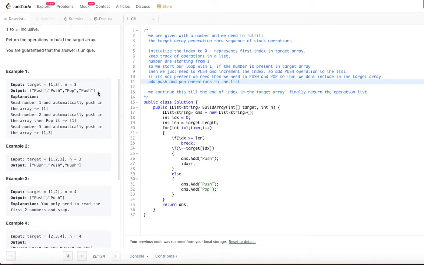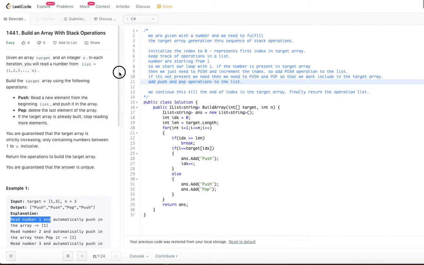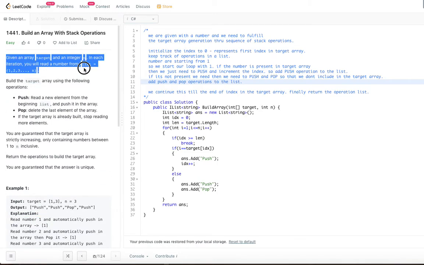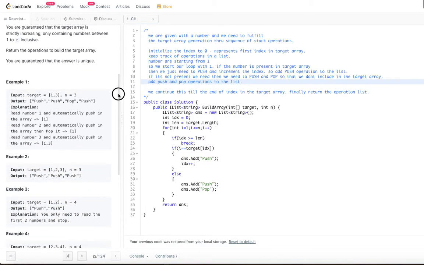So what is that push operation? Push is we have to read the number. Remember that the number is from this list. The list is 1 to n, so this is an imaginary list. You read the first number, that is 1, and push it into the array. Initially the array is empty, so the array becomes 1. Then the next operation is also push, so read the number 2 and push it into the array.